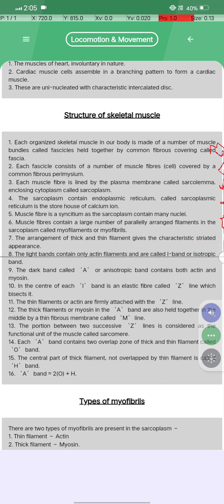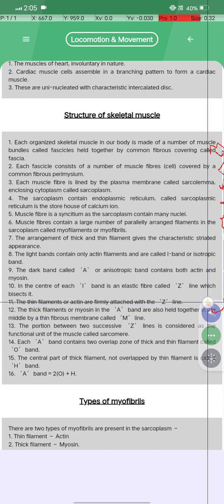Eighth, the light band contains only the actin filaments and is called the I band or isotropic band. Ninth, the dark band, called the A band or anisotropic band, contains both actin and myosin. Tenth, the center of each I band has an elastic fiber called the Z line, which bisects it.